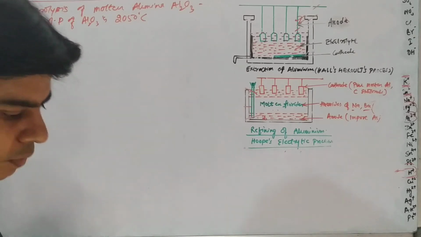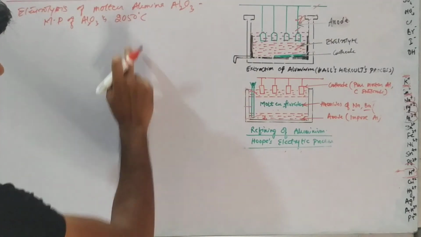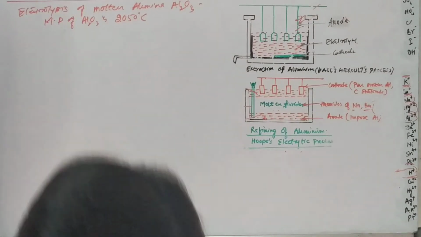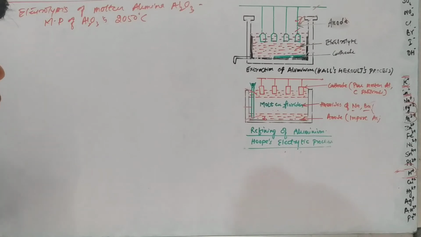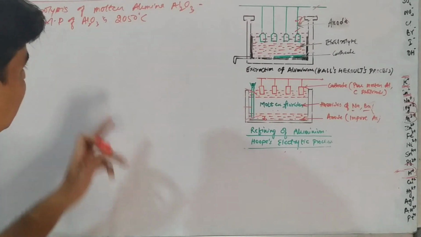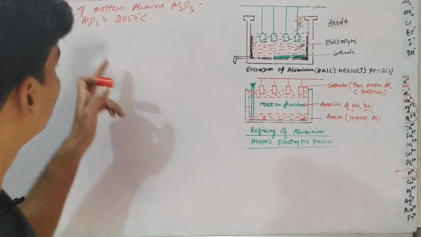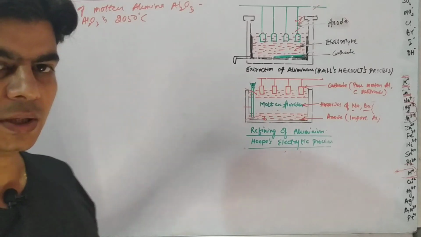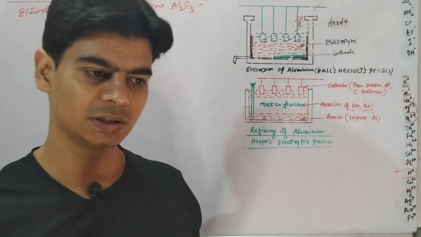But we need to consider one thing. There was an issue when we do electrolysis of molten alumina at 2050 degrees Celsius. When aluminium is formed at cathode from this alumina at this temperature, that aluminium is in vapor state.